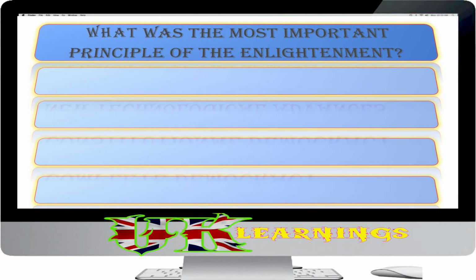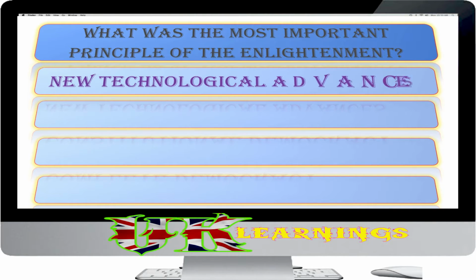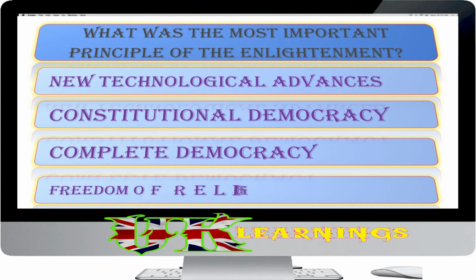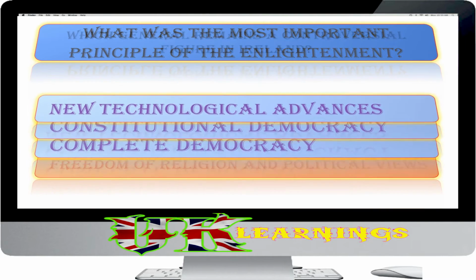What was the most important principle of the Enlightenment? New technological advances, constitutional democracy, complete democracy, freedom of religion and political views. The answer is freedom of religion and political views. One of the most important principles of the Enlightenment was that everyone should have the right to their own political and religious beliefs and that the state should not try to dictate to them.